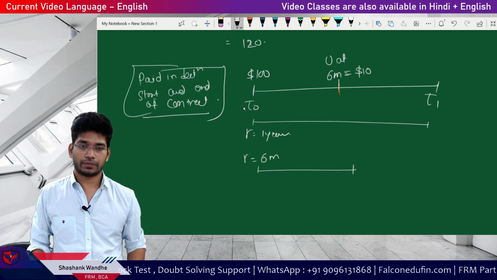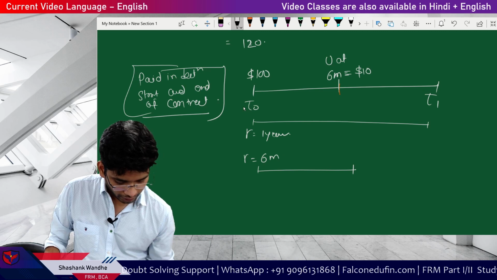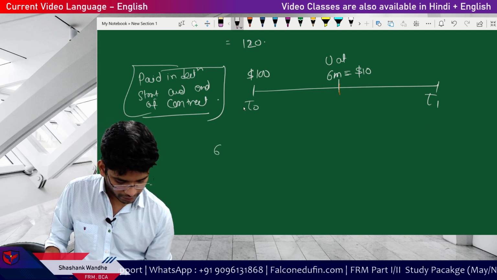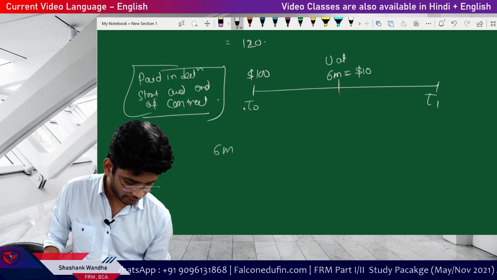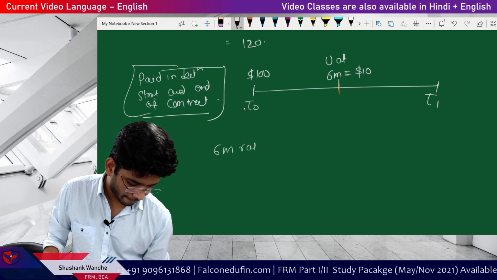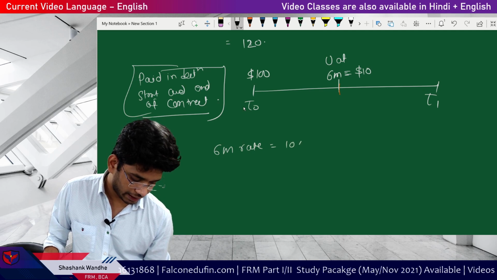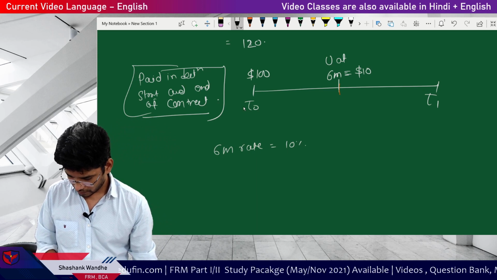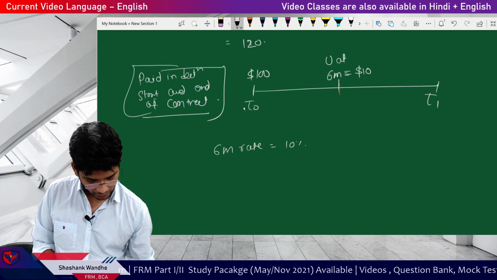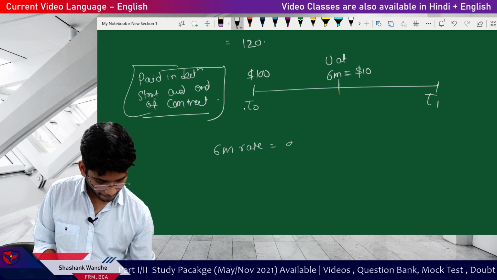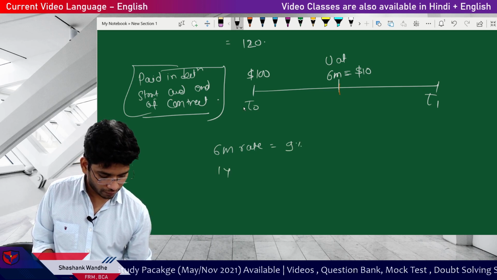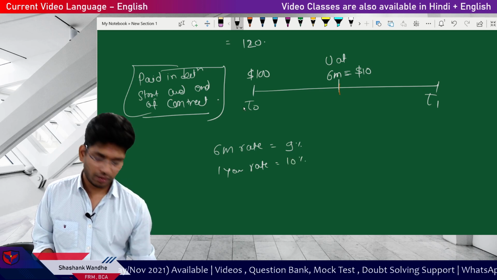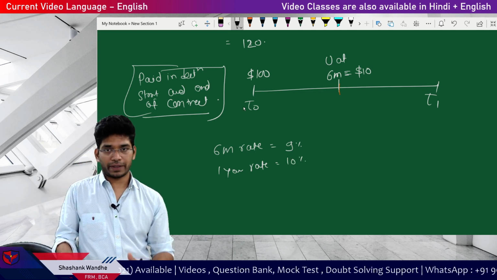So GAP will mention the rates like this: 6m rate is 9%, and 1 year rate is 10%, which seems like our previous example.